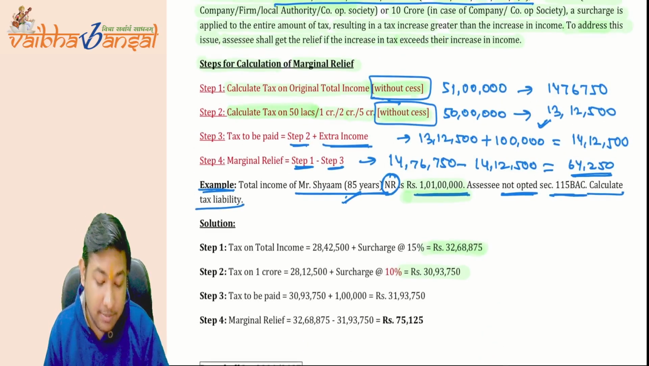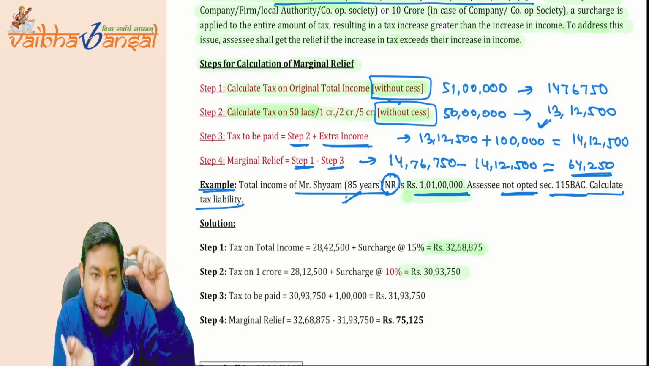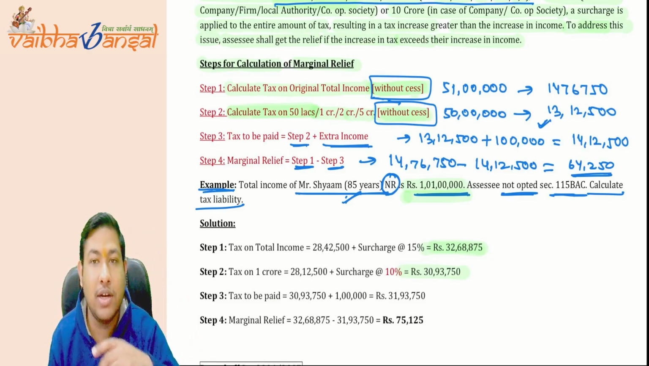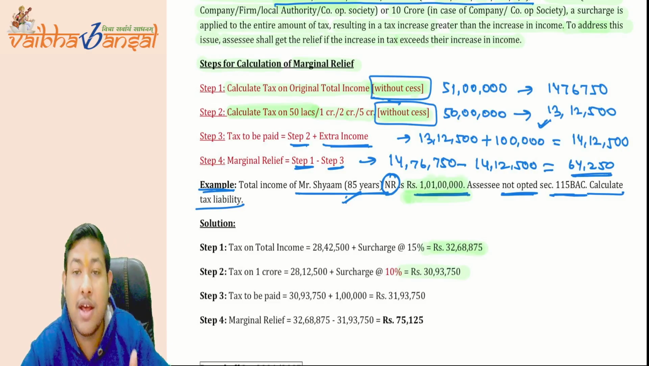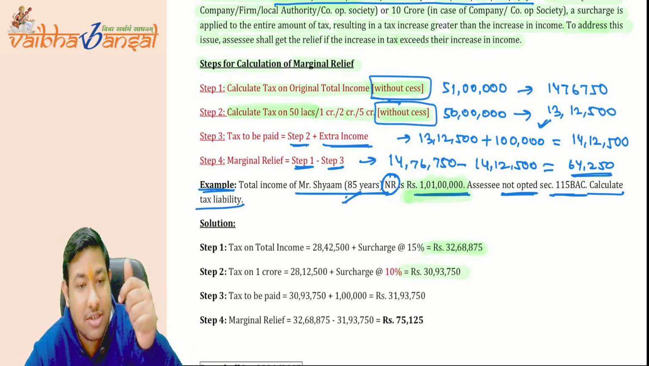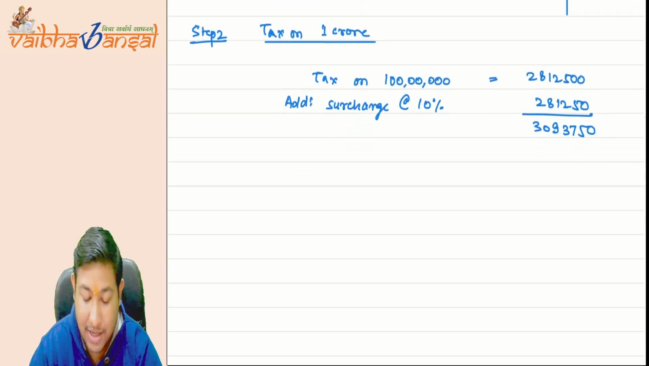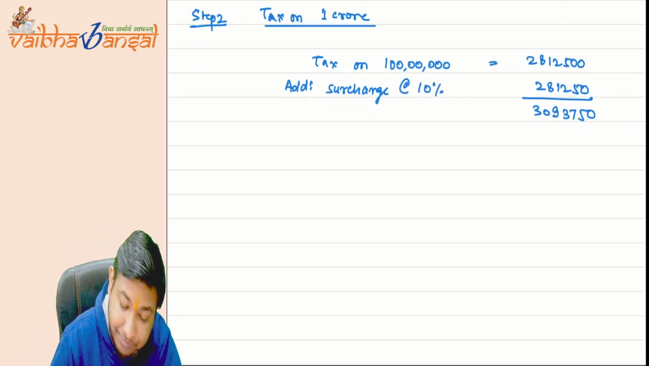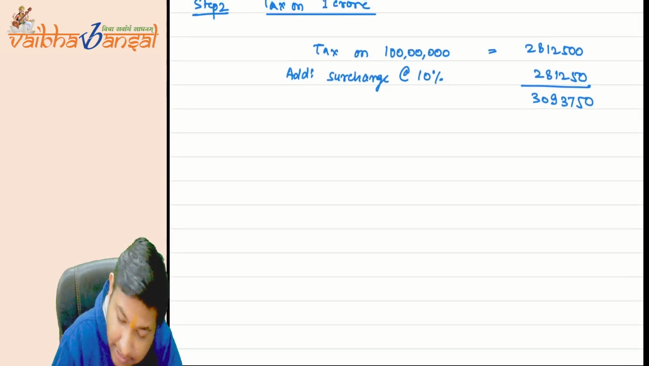Now, what is the third step? Third step is to get tax to be paid. Now, in step 2, there is the extra income that you have earned. What is the extra income? From 1 CR you are earning 1 crore 1 lakh rupees. So the extra income that you are earning is only 1 lakh rupees. Now let's come to the point.